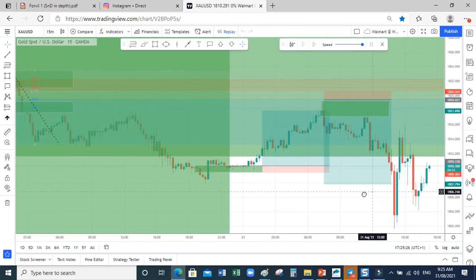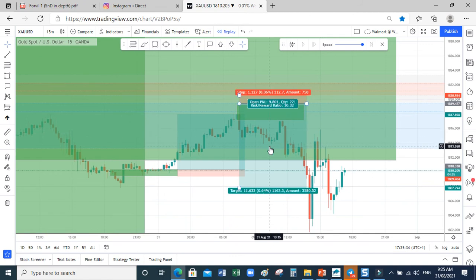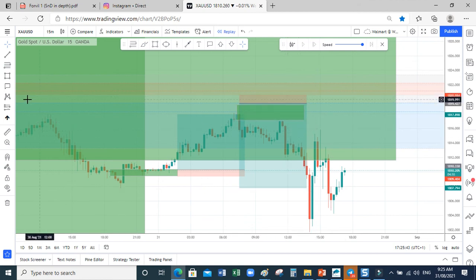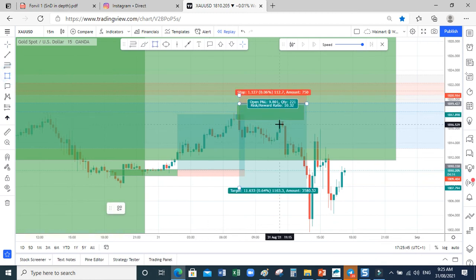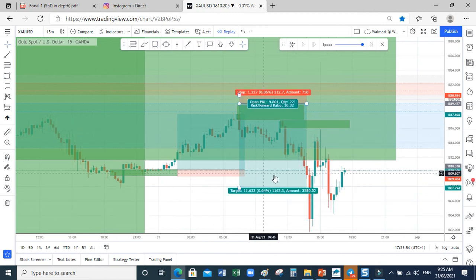Till now, you've gotten something from this place, right? 1, 2, 3. This is broken. This is a strong supply zone. So you cannot sell. Can you see how I manipulate the buy and sell?